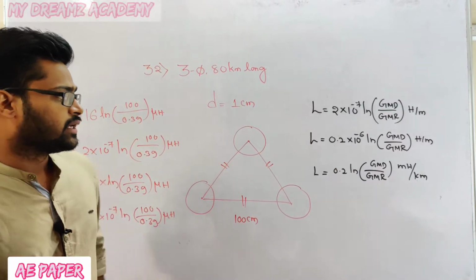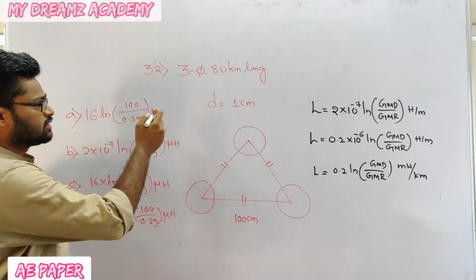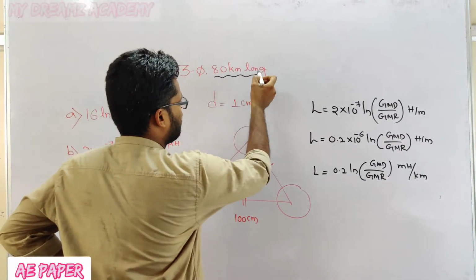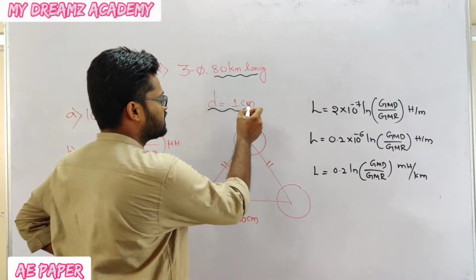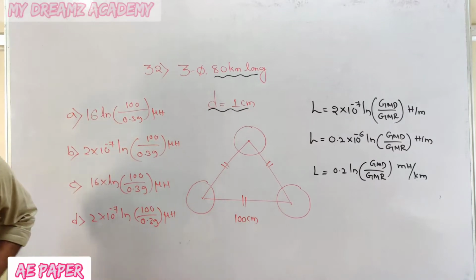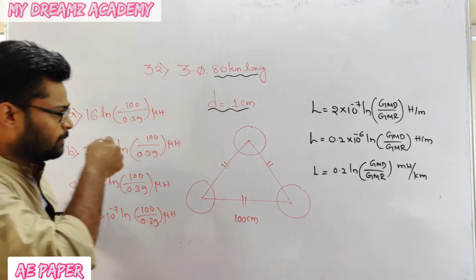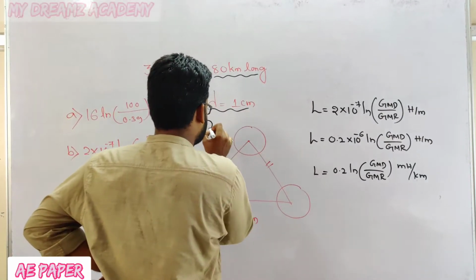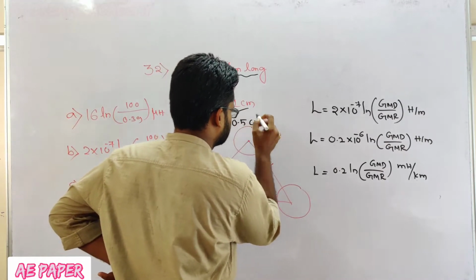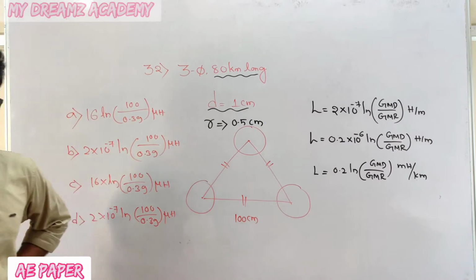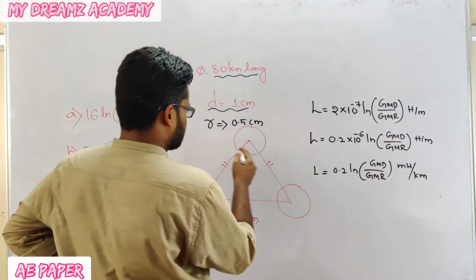millihenry per kilometer. Now we need to see the question, that is 80 kilometer long, and diameter is 1 centimeter. Now we need to calculate the radius. How can we calculate the radius? That is 0.5 centimeter. The radius is 0.5 centimeter, and we need to calculate GMR.